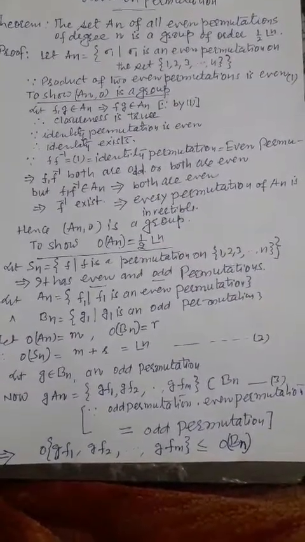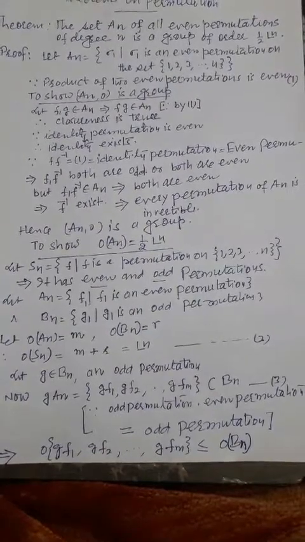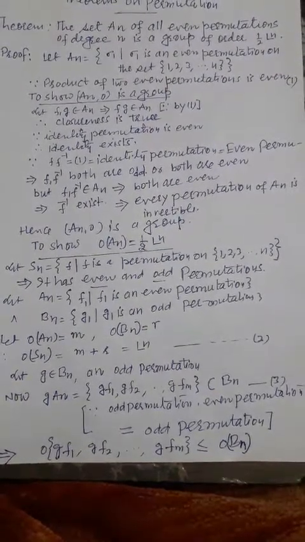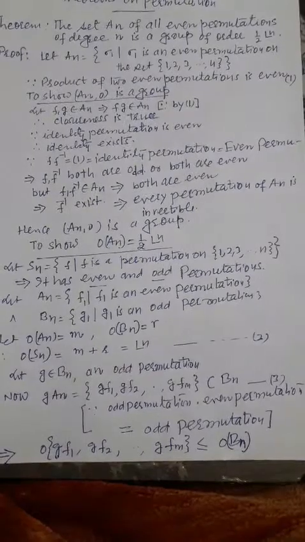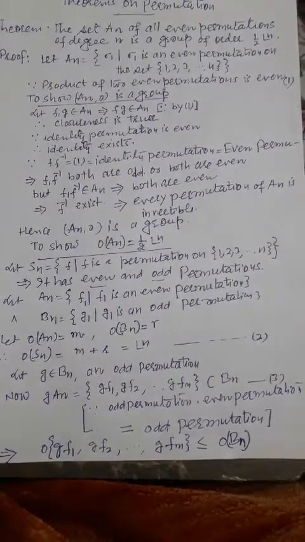Let An be the set of all permutations σ, where σ is an even permutation on the set of first n natural numbers.